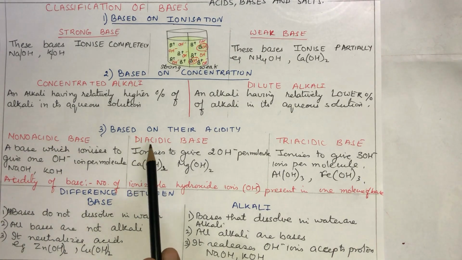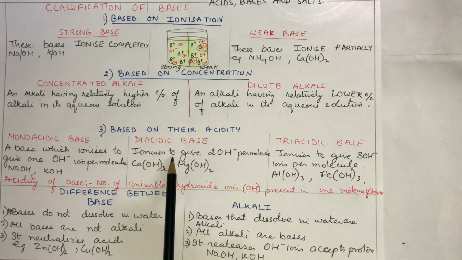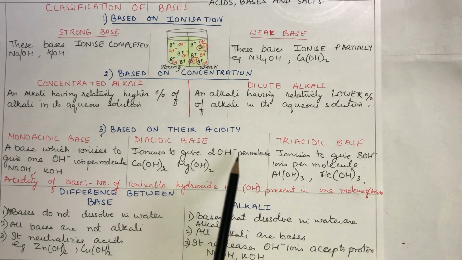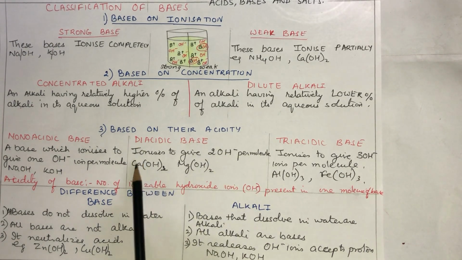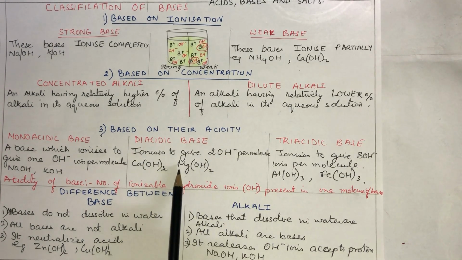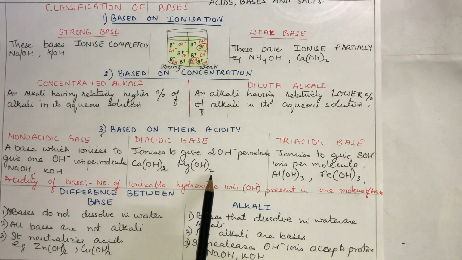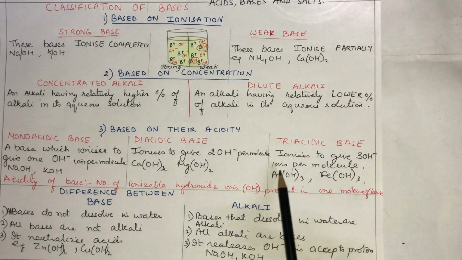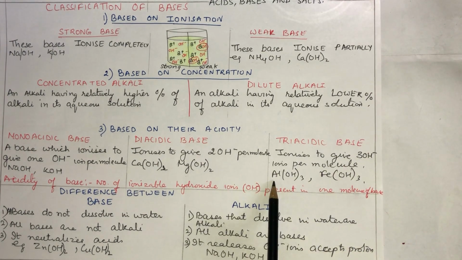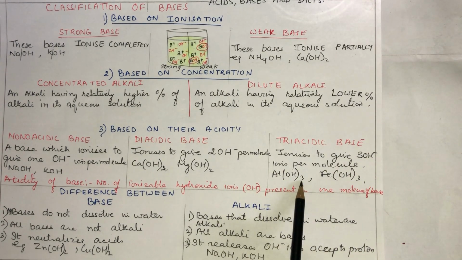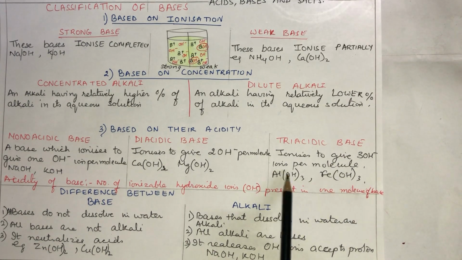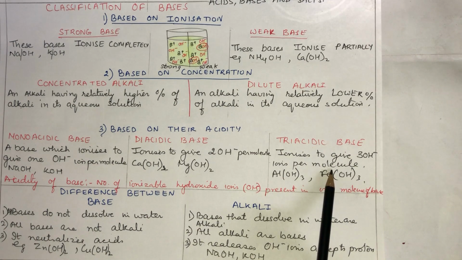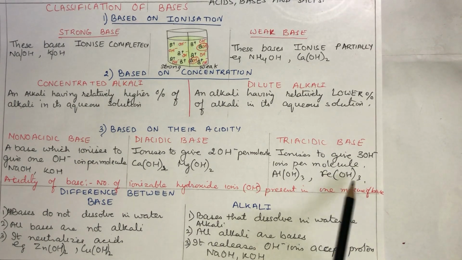What is a diacidic base? It ionizes to give 2 OH ions per molecule. Ca(OH)2 or Mg(OH)2. A triacidic base ionizes to give 3 OH ions per molecule. Al(OH)3, Fe(OH)3. So it will break from here and it will give 3 OH ions.